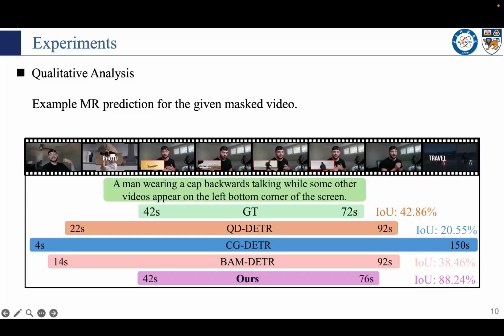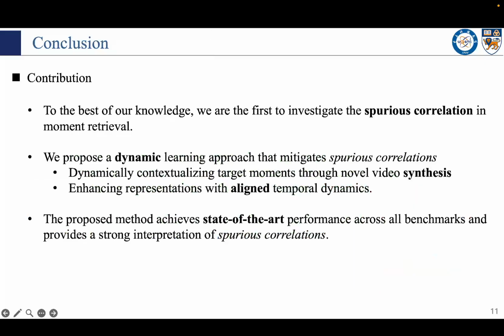Here, the video shows a man speaking, and the query specifies a man wearing a cap backwards talking while other videos appear in the bottom left corner. Baselines tend to predict long spans that ignore the distinctive other-video-appearing cue, while our TD-DETR focuses on the correct segment.